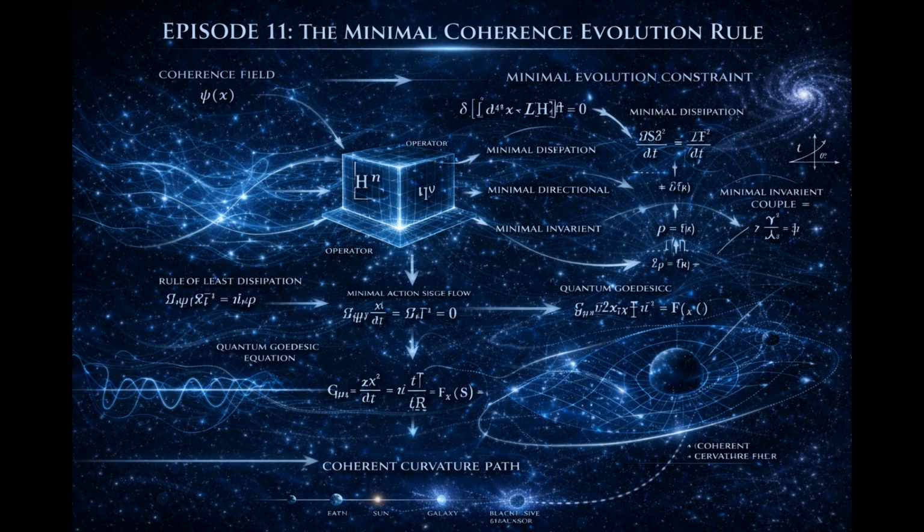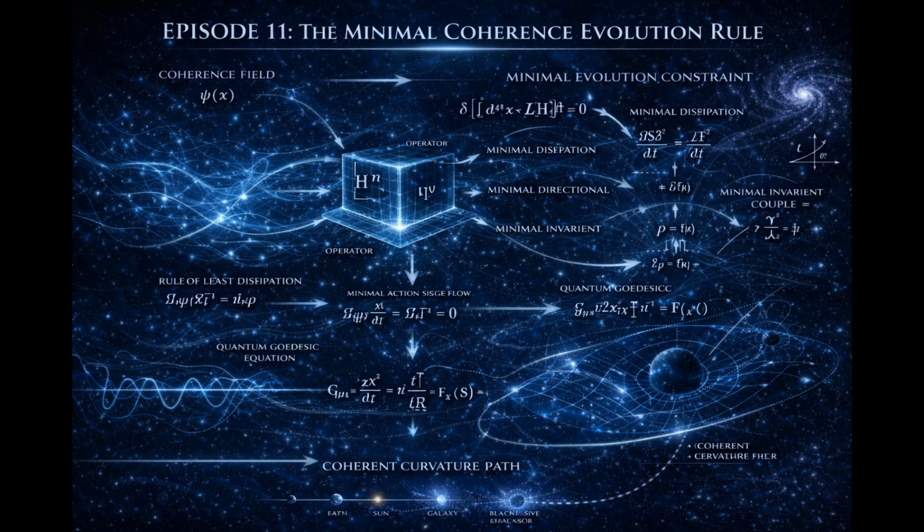Up to this point, we have built structure step by step. Coherence above threshold produces stabilization. Directional variation produces metric structure. Non-uniform coherence produces curvature. Coherence redistribution produces dynamic geometry. Structural constraints restrict the form of that evolution.